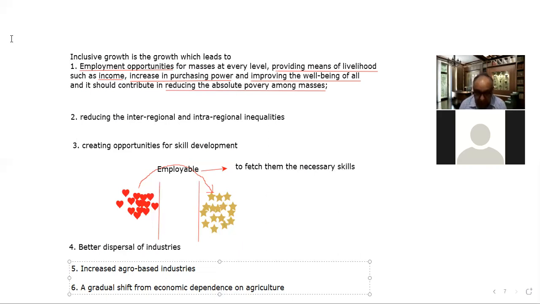And next is ensuring future energy needs. That is very much important, right? So if we want to make the inclusive growth sustainable, right? And the last point is good governance. Everybody knows about good governance. This is not a new thing, right?